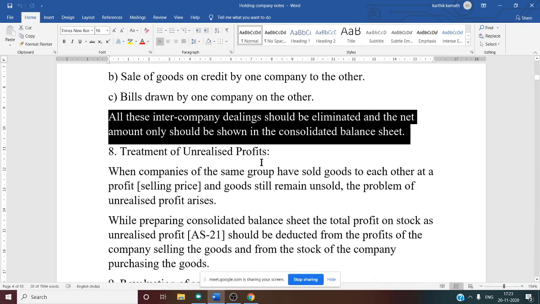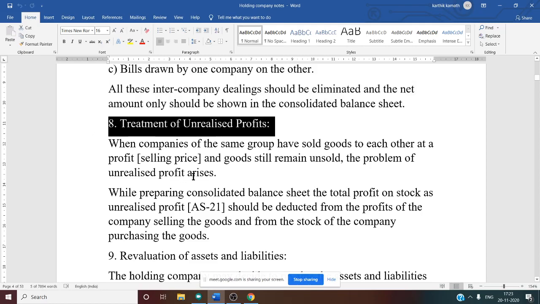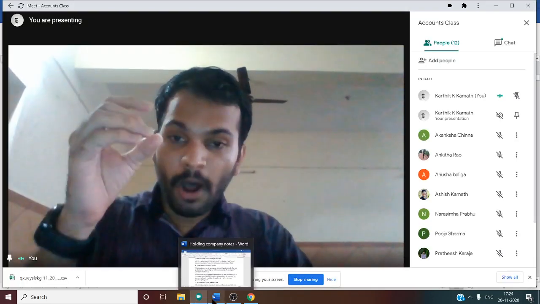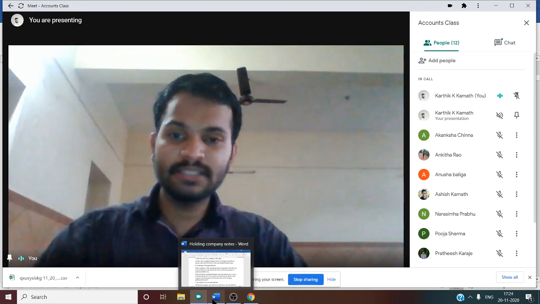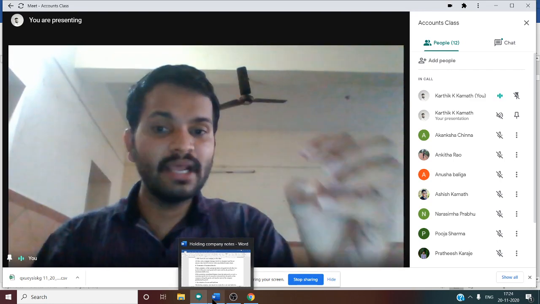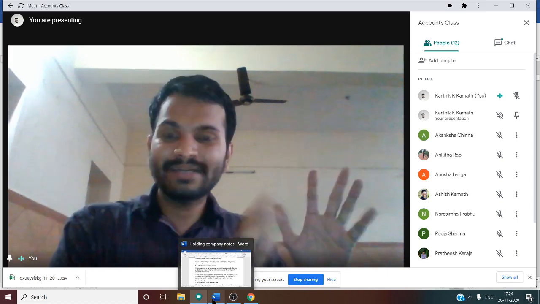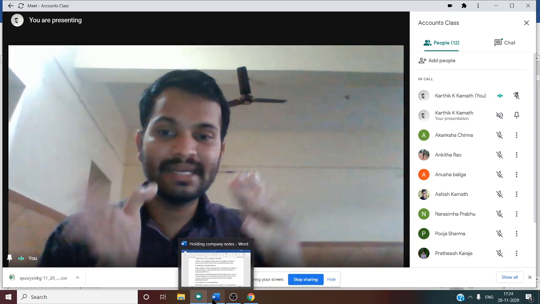After that, the eighth one is treatment of unrealized profit. What do you mean by unrealized profit? Unrealized profit means profit on the goods which are yet to be sold. That means there are several goods which are there in stock, but the transaction has already happened. That is the meaning of unrealized profit. Stock is there, but the transaction had happened.